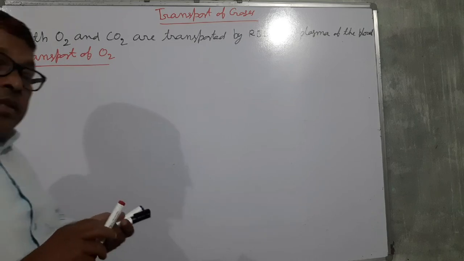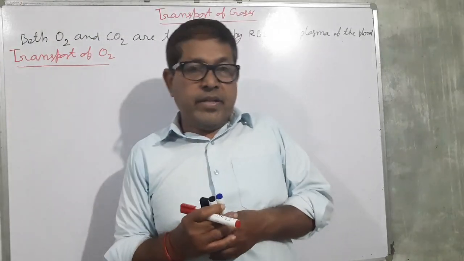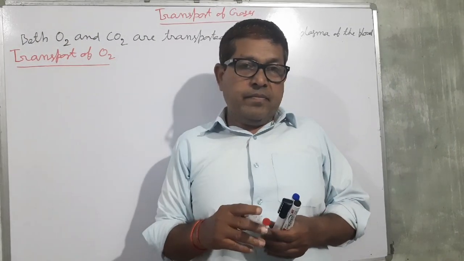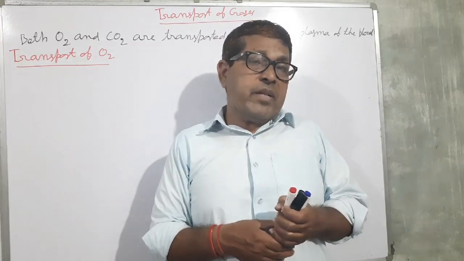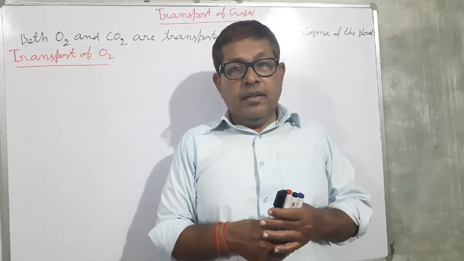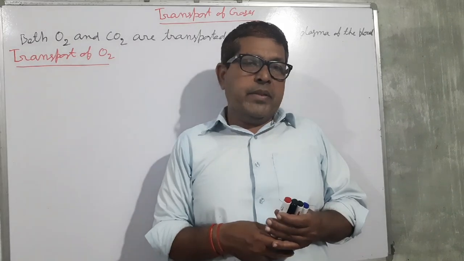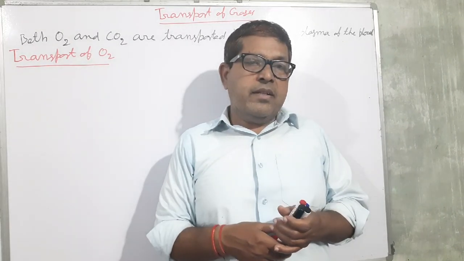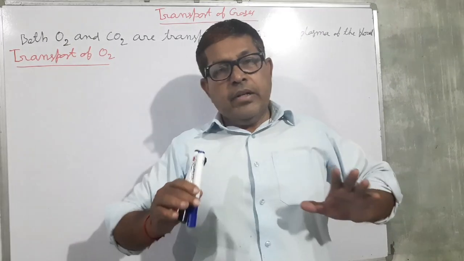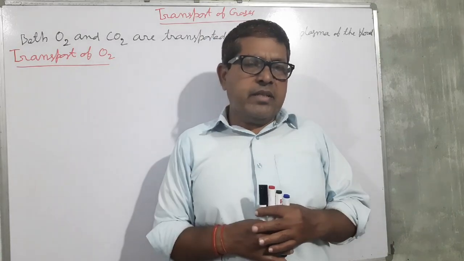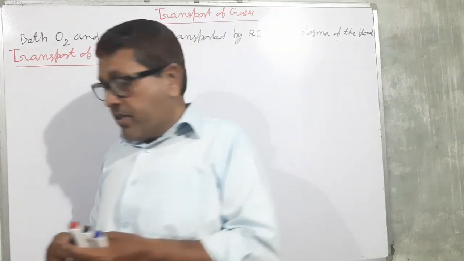Oxygen is transported by both plasma and RBC. By the plasma, about 7% of oxygen is transported in the form of solution. Oxygen dissolves in the plasma, and in this way its transportation takes place.